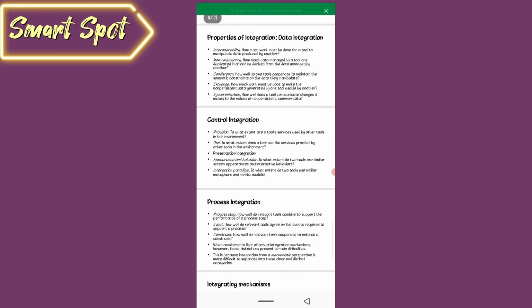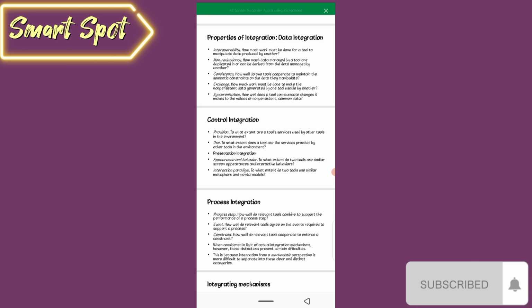Control integration. Provision: to what extent is a tool's service used by other tools in the environment? To what extent does a tool use the services provided by the other tools in the environment? Presentation integration. Appearance and behavior: to what extent do two tools use similar screen appearances and interactive behaviors? Interaction paradigm: to what extent do two tools use similar metaphors and mental models?